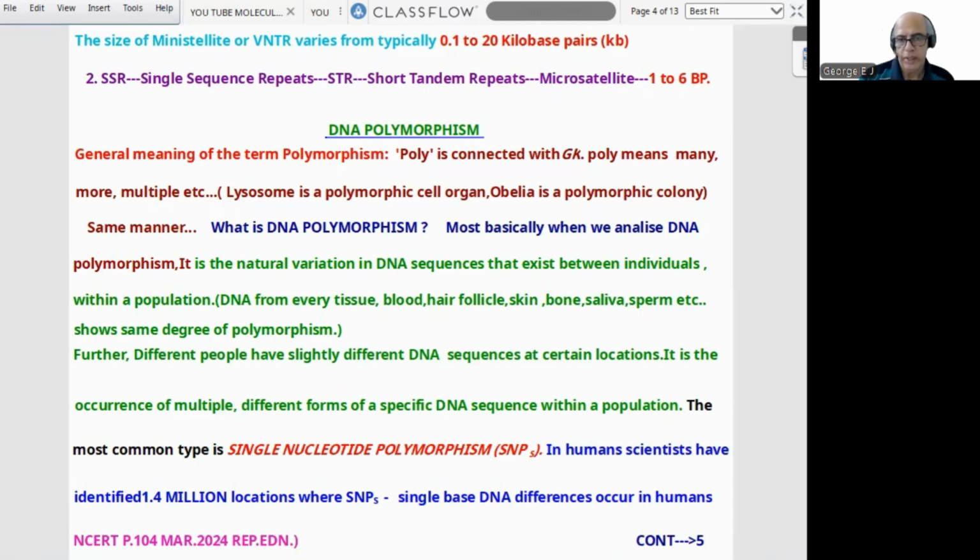In humans, scientists have identified 1.4 million locations where SNPs, single base DNA difference, occurs in humans. That statement is given in NCERT page number 104. In the last episode, we passed through it in Human Genome Project. I think the page is clear. Now we can proceed to the next page.